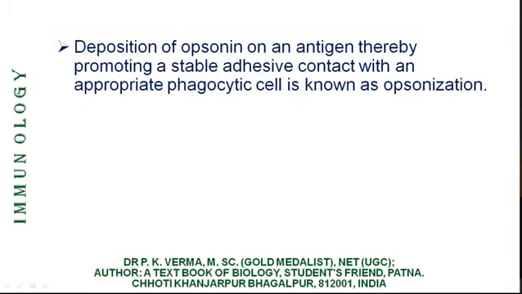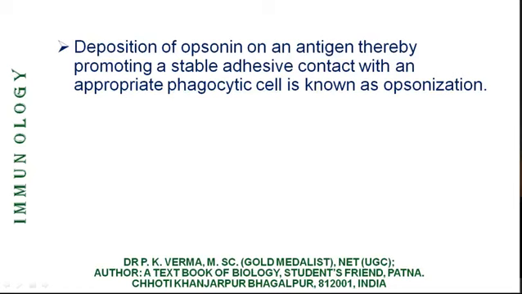Deposition of opsonin on an antigen, thereby promoting a stable adhesive contact with an appropriate phagocytic cell, is known as opsonization. So after coating, the phagocytic cells eat the antigen containing pathogen. It is just like sugar coating.